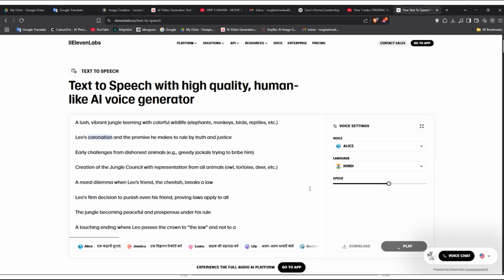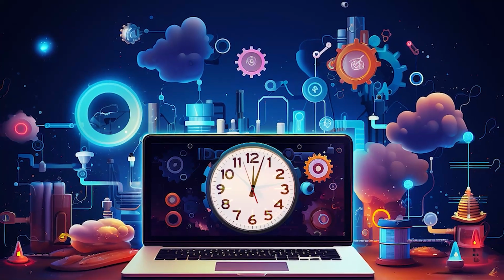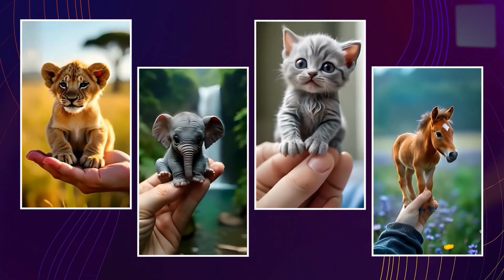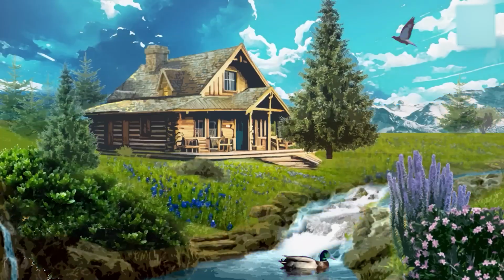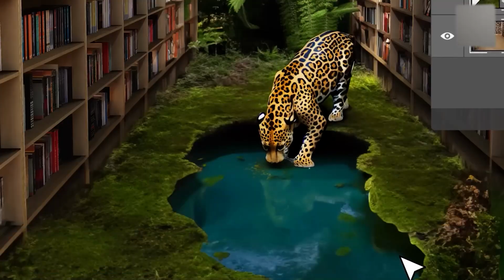Now you have your audio, it's time to make it visual. Step 4. Create stunning animations in seconds. And here's the part that used to be complicated, but not anymore. Most of these viral shorts use animated map visuals. It used to take hours in Adobe After Effects to create these, but now there's an AI tool called Hera that does it all with a prompt.